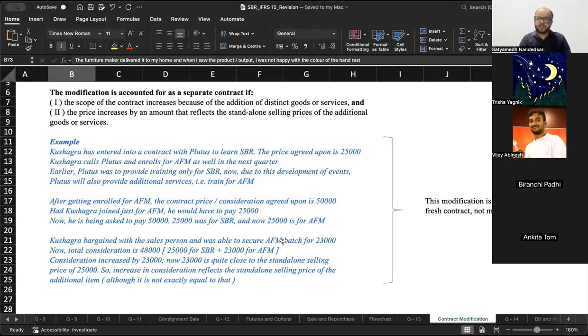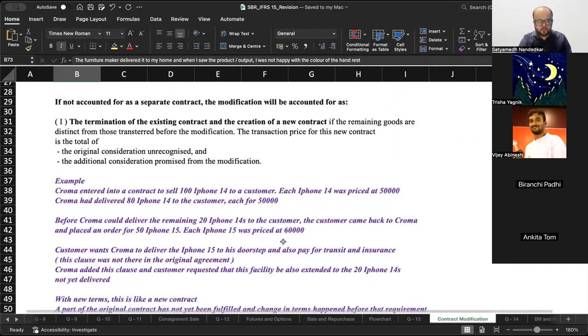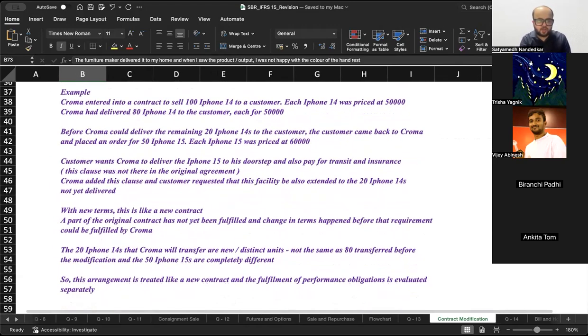Okay, you have seen it. If not accounted for as a separate contract, the modification will be accounted for as the termination of the existing contract and a creation of the new contract if the remaining goods are distinct from those transferred before the modification. The transaction price of this new contract is the total of original consideration unrecognized and additional consideration promised from the modification. Okay, let's look at this situation.